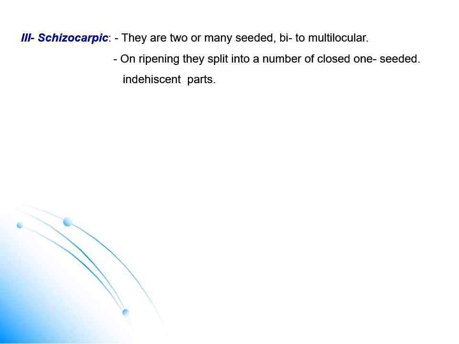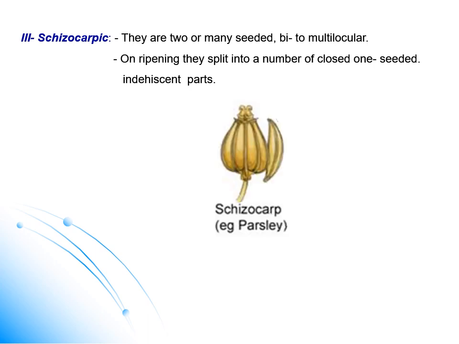The third type is the schizocarpic fruit, which is a true fruit. It contains two or more seeds, derived from a bi- to multilocular ovary. On ripening, the fruit splits or separates into a number of one-seeded indehiscent parts. It looks like an aggregate of dry indehiscent fruits. On ripening, it separates into different parts according to the number of components, but each part contains one seed.